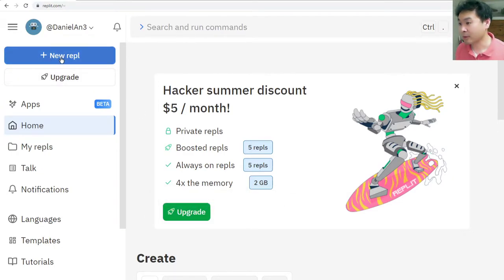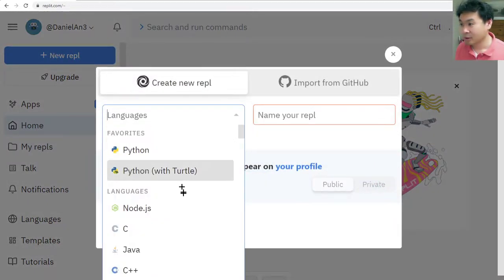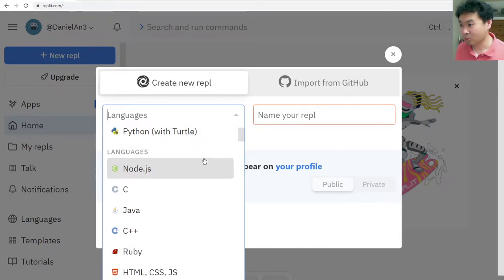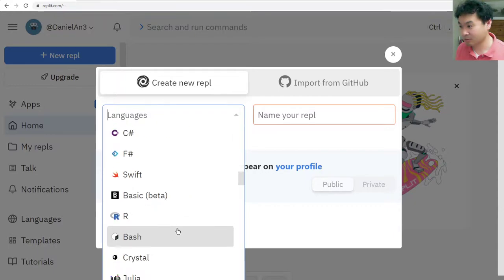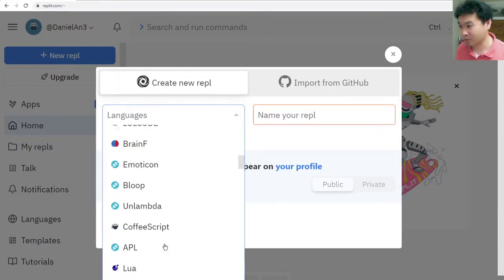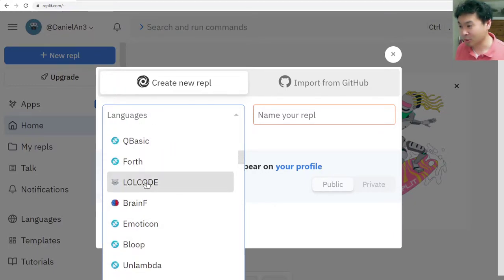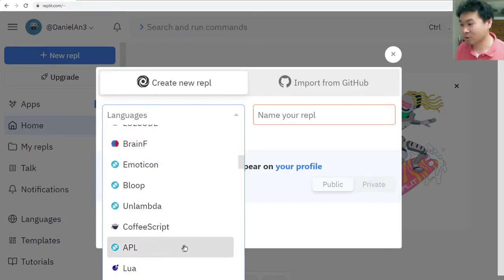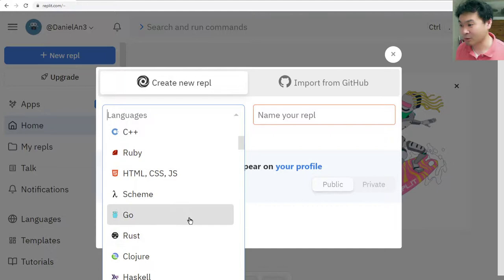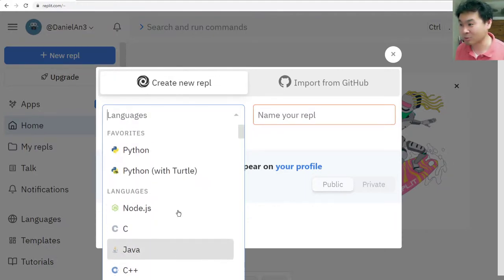And if we want to start coding, we have to click new REPL right here, and it says create new REPL, and as you can see, there are tons of different coding languages. There's even something called low code. It's kind of interesting. But if you're trying to learn Java or other things without installing anything, this is a great website to use. So just click on the very first Python.